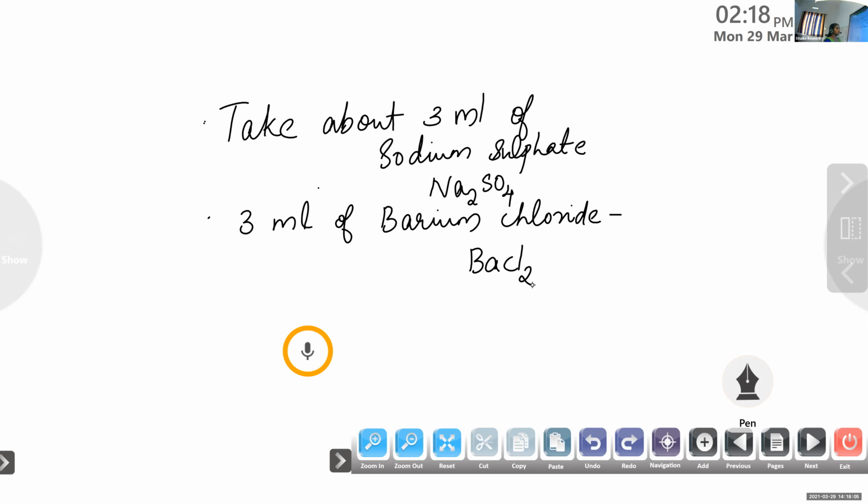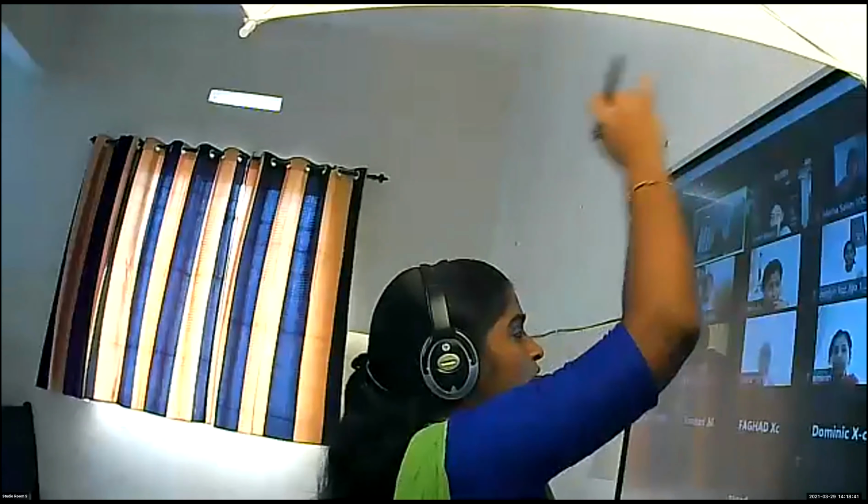We have to take about 3 milliliter of sodium sulfate in a test tube, and in another test tube, we take 3 milliliter of barium chloride, BaCl2. Then we just mix the two solutions. Then what do you observe? Are the steps clear for you? Then we are going to observe one activity.